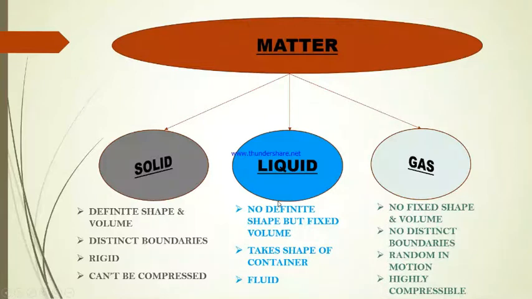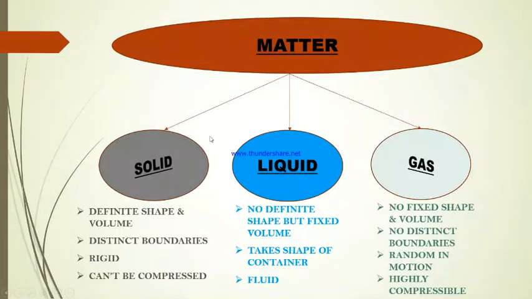What about the liquid state? No definite shape but fixed volume. Takes the shape of the container. They are fluid in nature. Gases? Gases have no fixed shape and no fixed volume. No distinct boundaries as well. They are random in motion and are highly compressible.